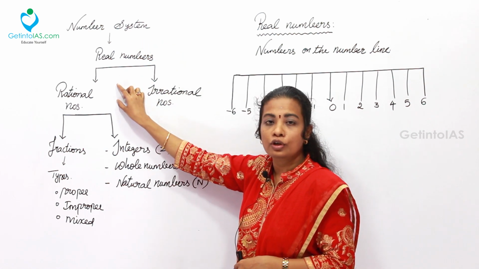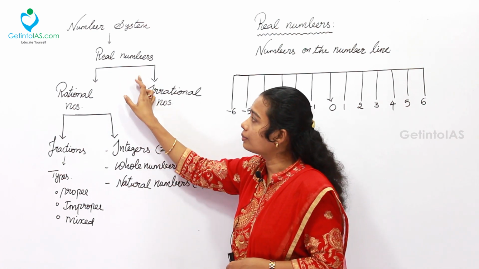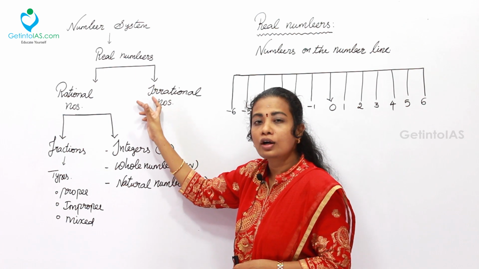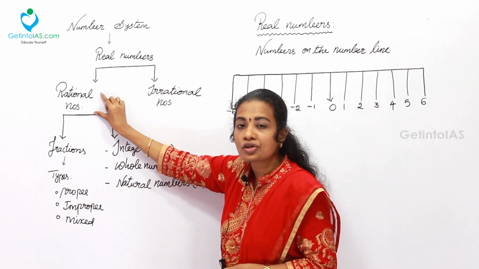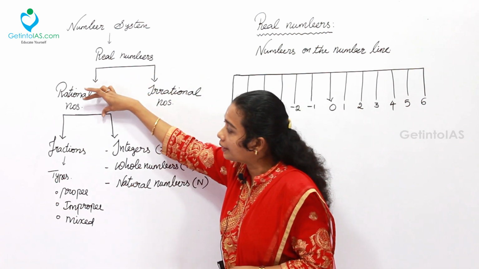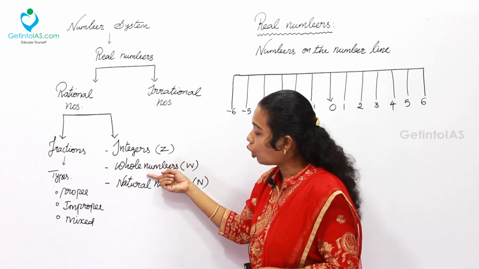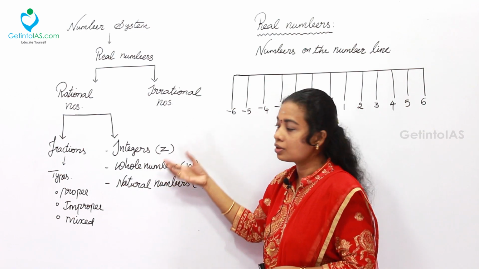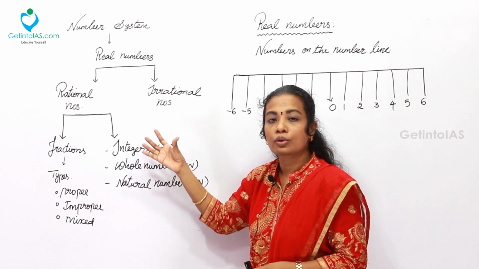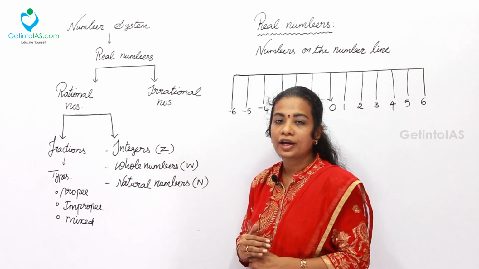Under number system we are going to discuss the real numbers concept. The real numbers concept can be broadly classified into rational numbers and irrational numbers. Under the rational numbers, fractions, integers, whole numbers, natural numbers, all are concepts we are going to learn about in detail. So let's learn one by one.